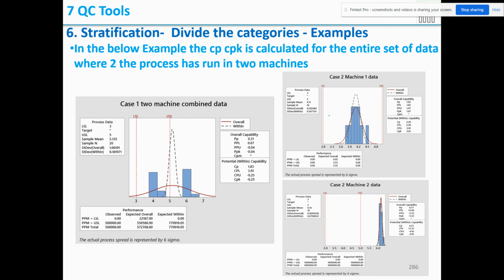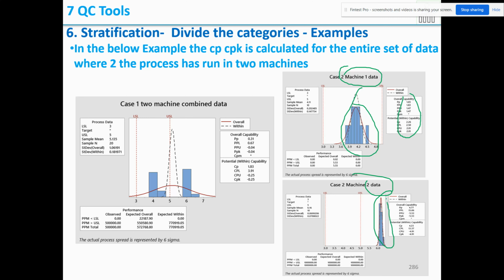Now what they've done, they collected the data machine wise. Machine one data separately they collected, machine two data separately they collected. So when they did stratification, they found that machine one is producing okay, really close to the mean, and Cp and Cpk are also very good, whereas machine two is producing more than the USL.